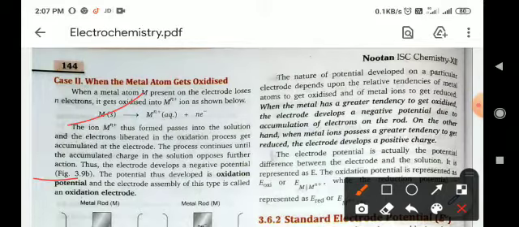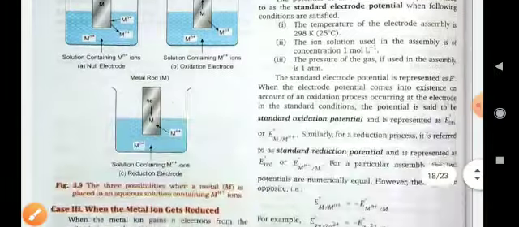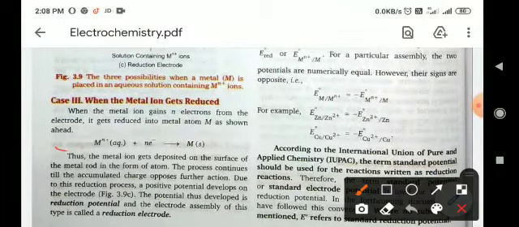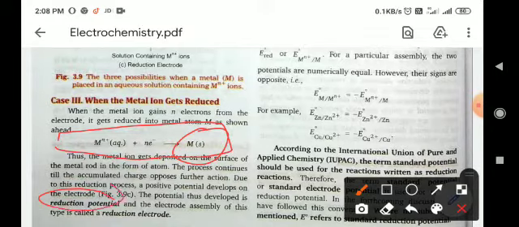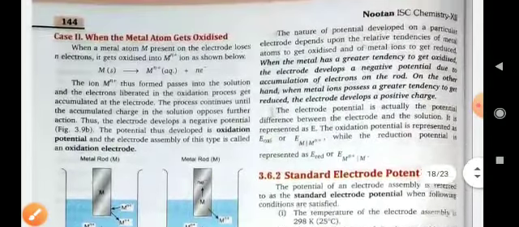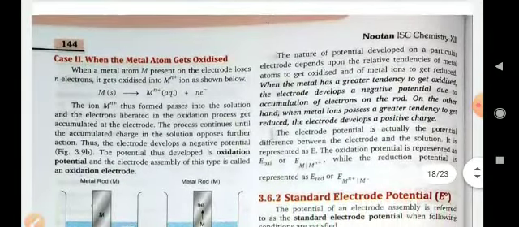And in the third case, when the metal ion gets reduced, meaning when an ion accepts electrons and converts to solid metal, then at that electrode a reduction potential will be developed. So these are the basic conditions for the development of the potential.